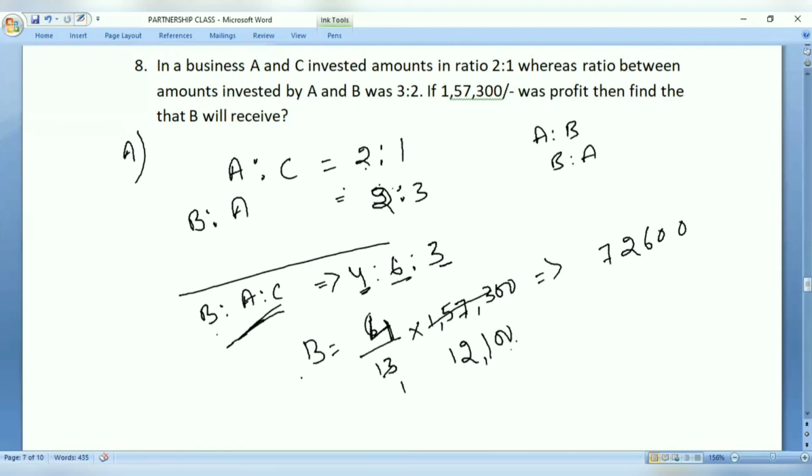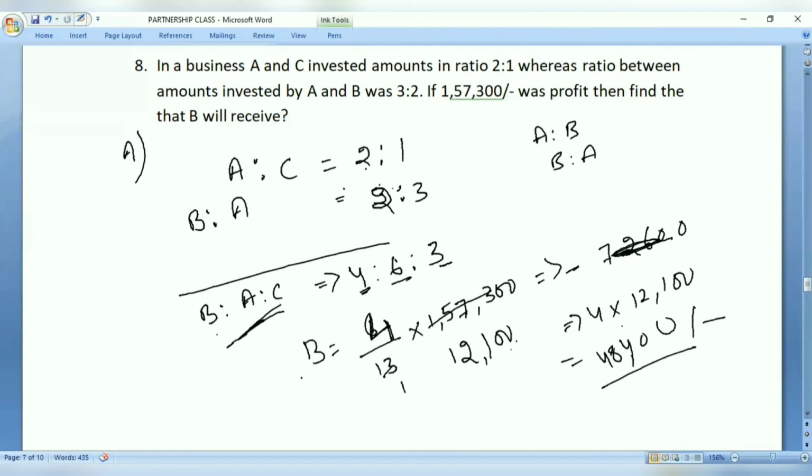So B's share is 4. So if you multiply 4 into 12,100, that means 400, 4 ones are 4, 4 twos are 8, 4 ones are 4. So 48,400 out of a profit of 1,57,300, 48,400 is the amount that B will receive. Okay, so be it any type of problem, we can just calculate and we can conclude the answers like this.